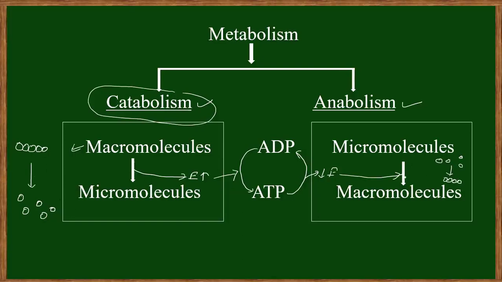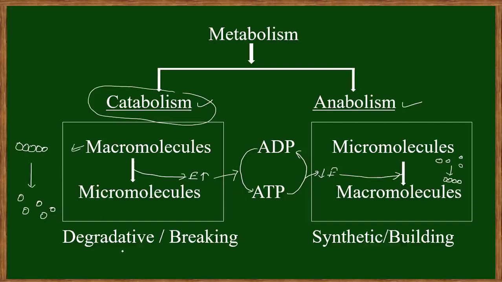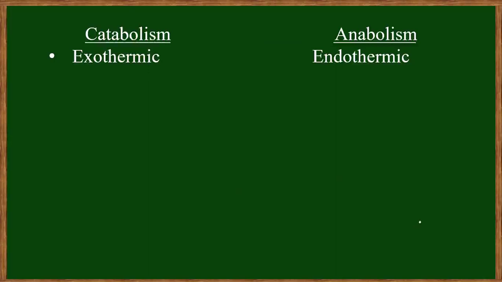Now we start with some normal reactions in chemistry. There are two types of pathway: the degradative, breaking type of pathway, and the synthetic, building process. Now we will connect with chemistry.